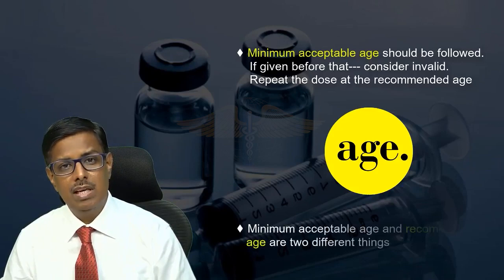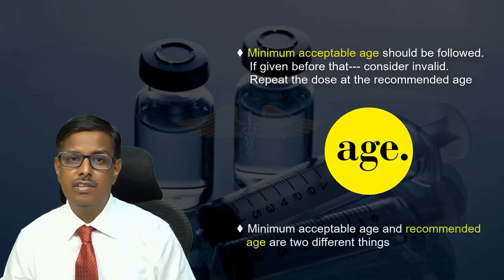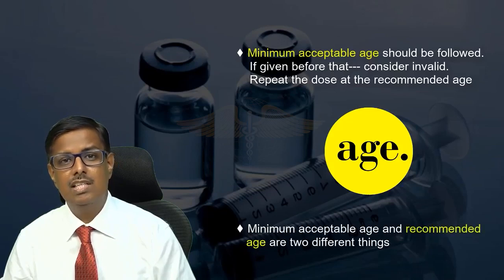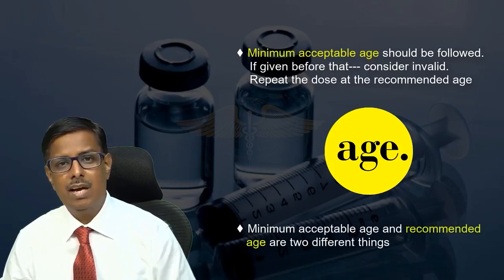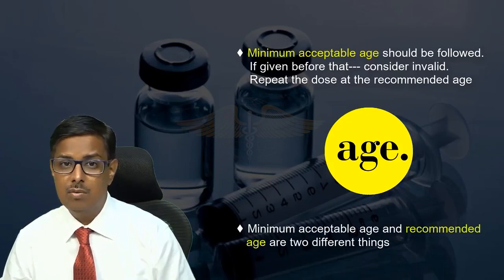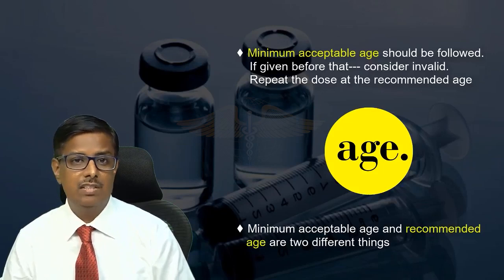Minimum acceptable age and recommended age are two different things. For example, let us say in the case of varicella, the recommended age is 15 months, but the minimum acceptable age is 1 year. But that does not mean that we start vaccinating every child for varicella at 1 year of age, because the recommended age is 15 months only.